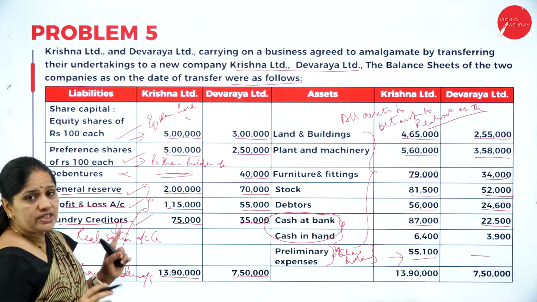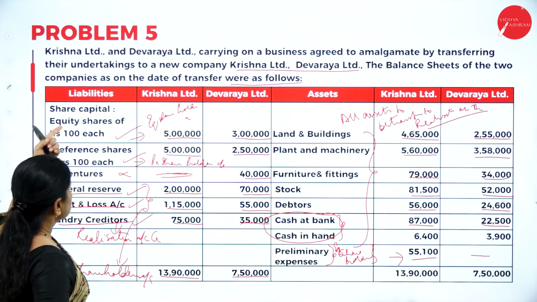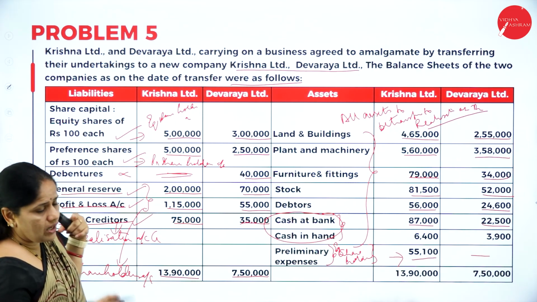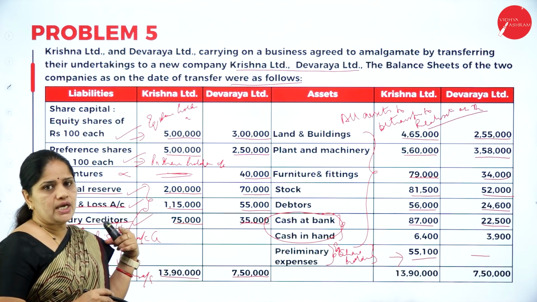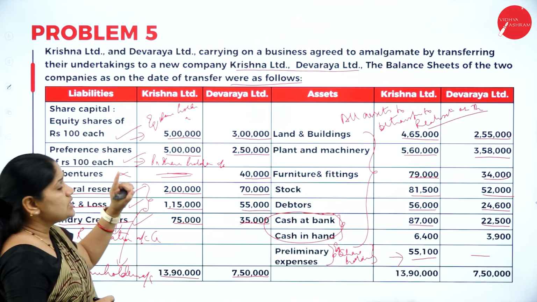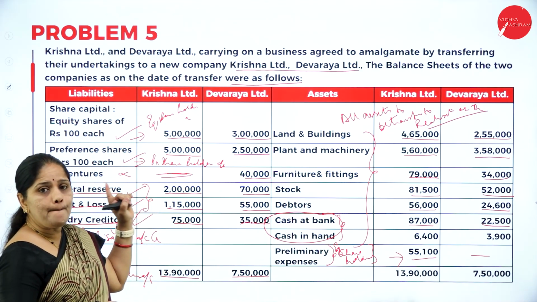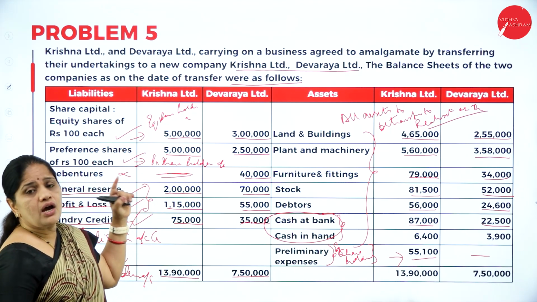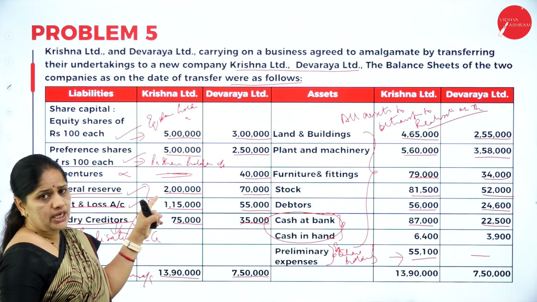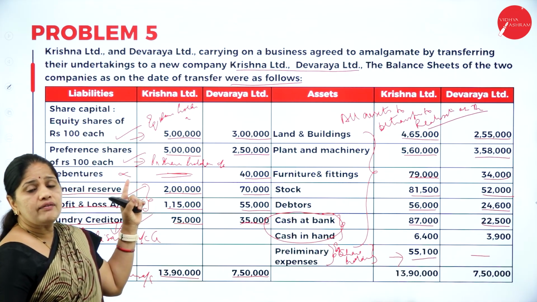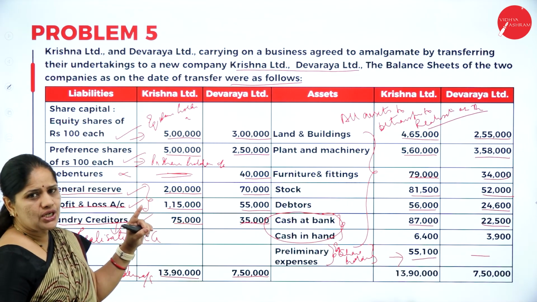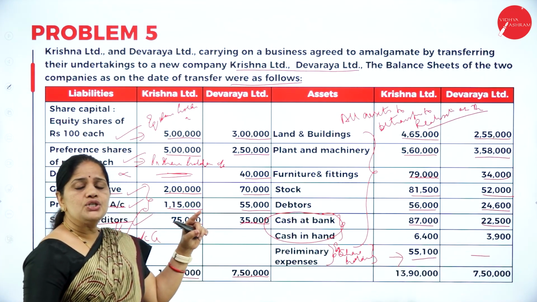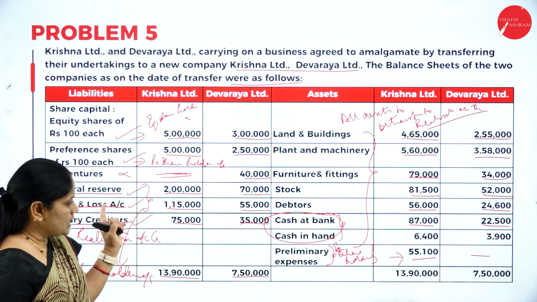So equity share capital, general reserve and profit and loss account go to equity shareholders account, whereas preference share capital goes to preference shareholders account. If there is any loss in settlement of preference shareholders, that loss will be debited to realization account. In the same way, any profit should be credited to realization account.